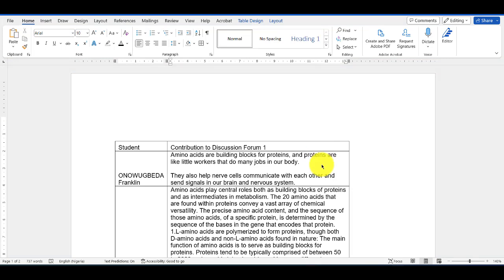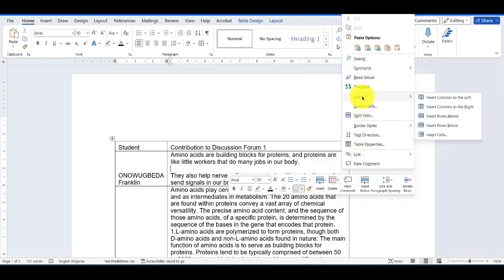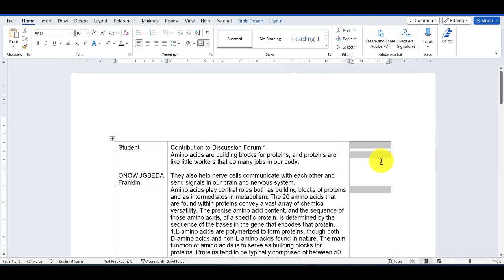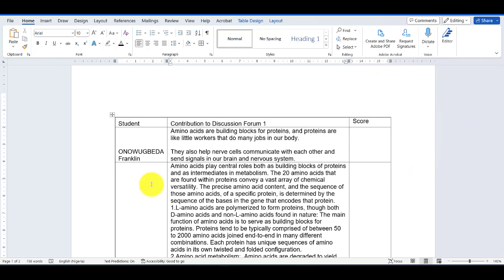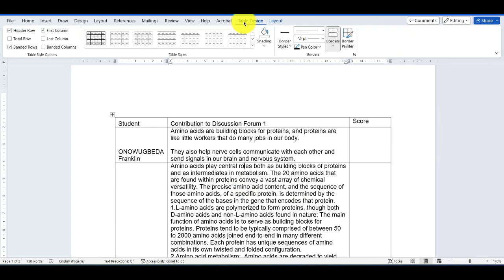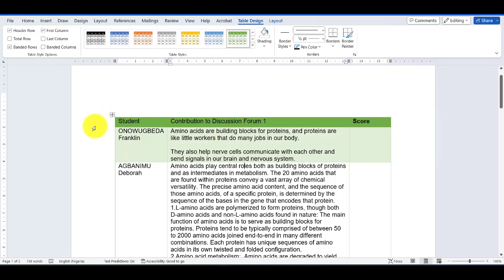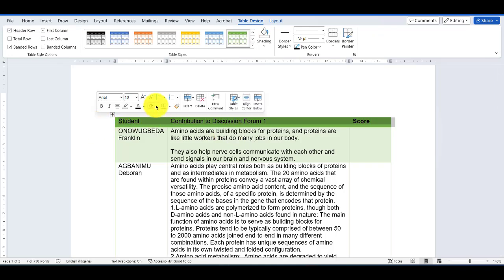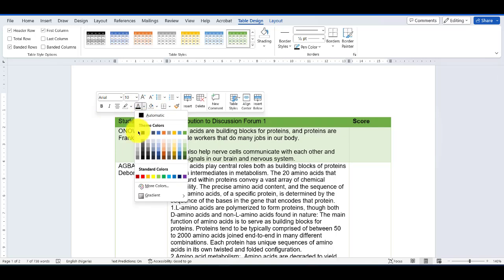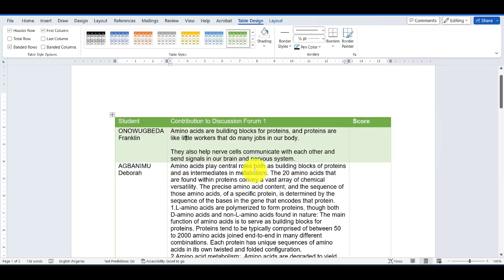Let's see what we have here. Insert column on the right. So what will be that column? That column will, of course, be score. You can put some nice color. The table design, you can use any color that you like. Let's take green. And maybe you want this to be white. Yeah, so we have this.